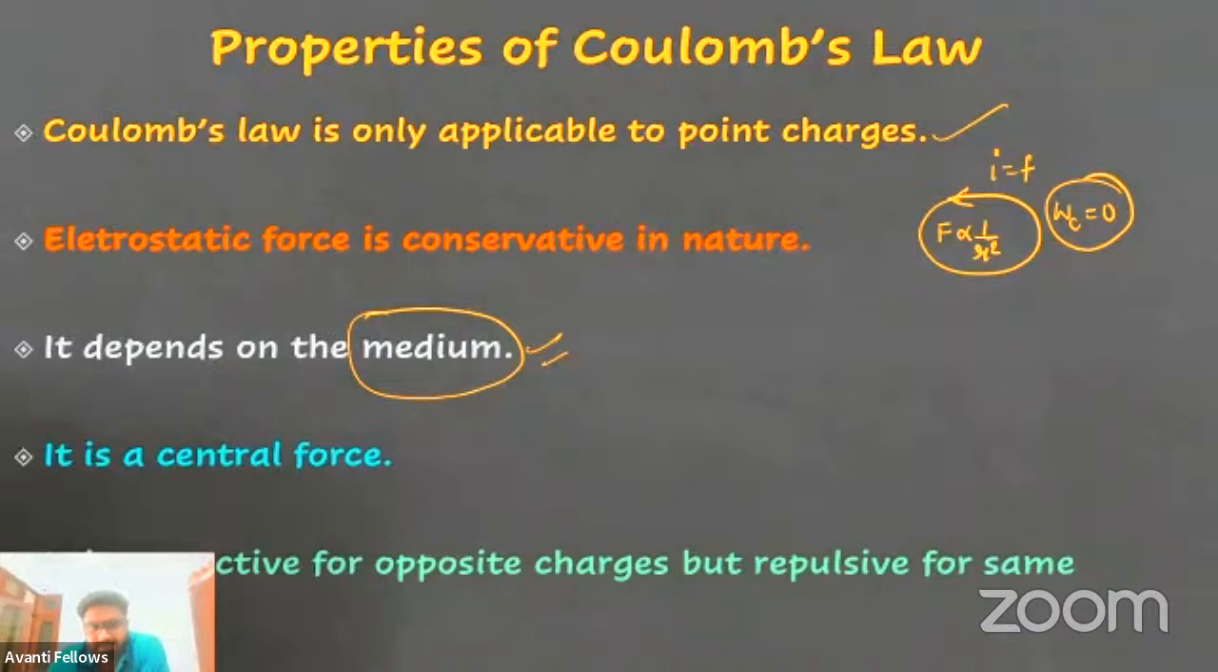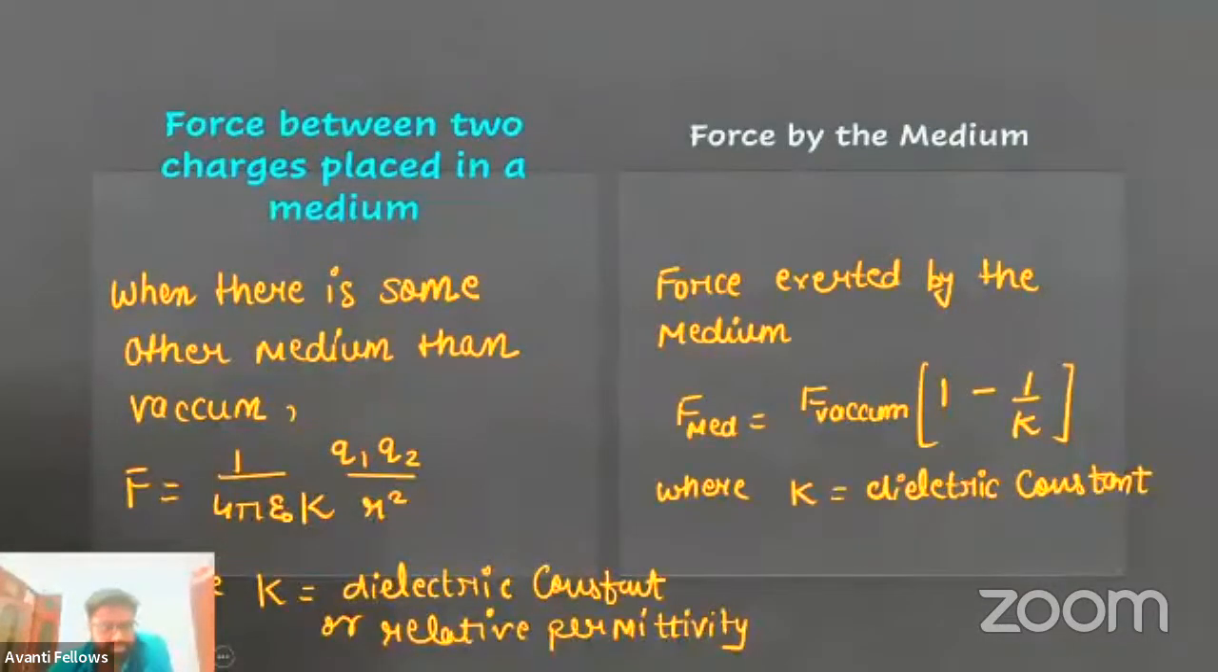Now it is a central force. So direction wise, it is pretty much clear to you why it is the central force acting center to center, or along the line joining the centers of two charges. Now it is attractive for opposite charges and repulsive for the same charge. Same charge means positive, positive, negative, negative. Opposite charge means positive and negative. I hope this is clear to you.